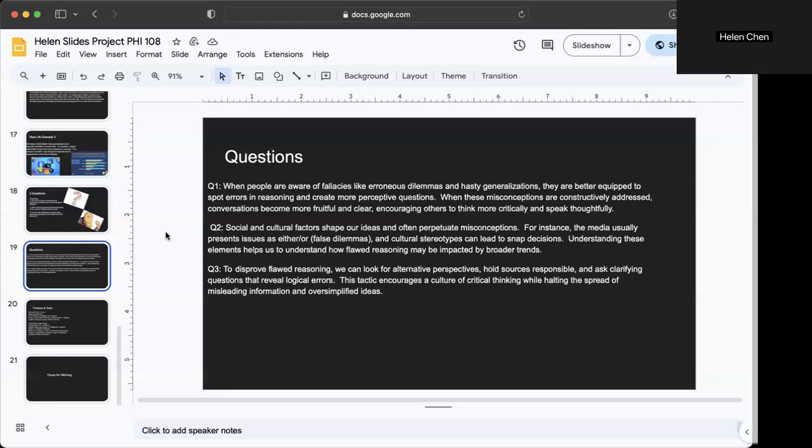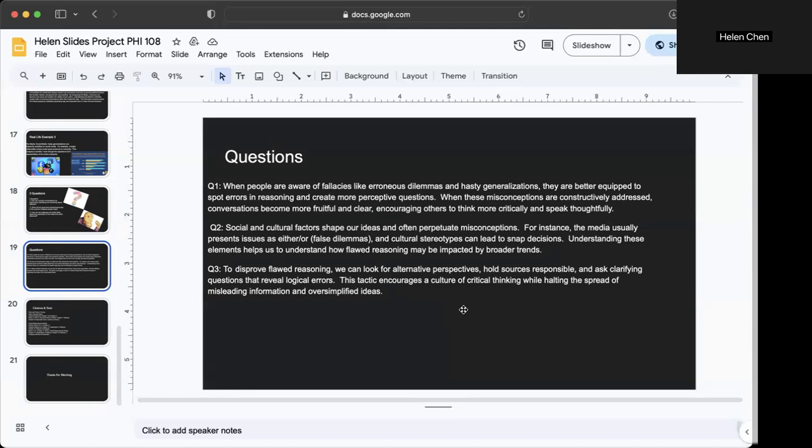Question one. When people are aware of fallacies like false dilemmas and hasty generalizations, they are better equipped to spot errors in reasoning and create more perceptive questions. When these misconceptions are constructively addressed, conversations become more fruitful and clear, encouraging others to think more critically and speak thoughtfully.